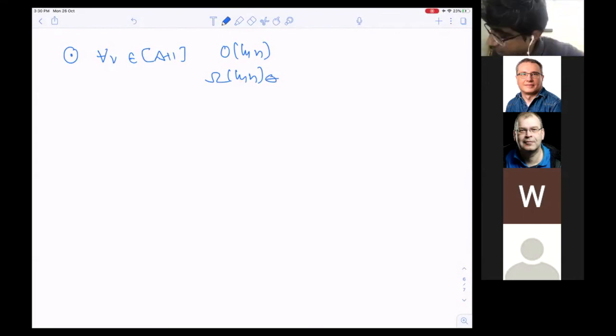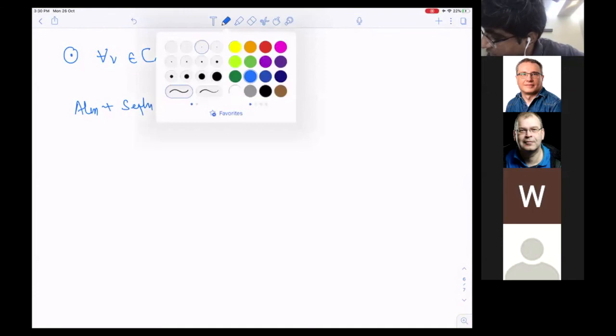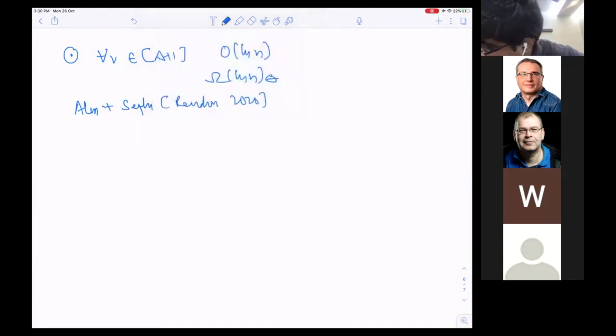Then there was a later paper by Elon and Sefer, I think in Random 2020. And they asked that suppose the kind of regime I was talking about, what about if I pick from some 1 plus epsilon delta? Then do I need to do order log n colors?